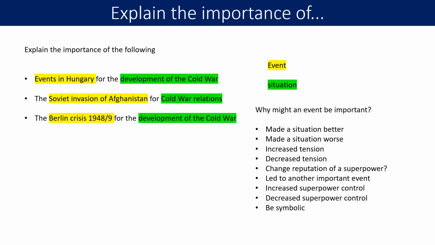To be able to answer this question, we need to think really about what the word important means in history and why an event might be important for a situation. Well, it might make a situation better. So it might actually make the Cold War less tense, for example. It might make a situation worse. It might increase tension. It might decrease tension. It might change the reputation of a superpower in some way.